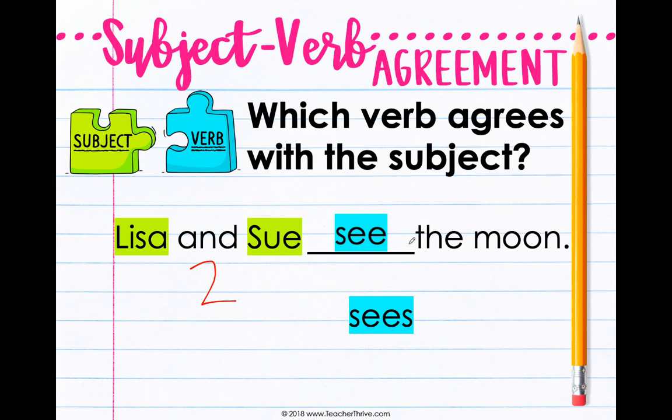All right, kiddos, your job the next couple of days is going to be to pick some sentences out like this. We know that with I and you, no S. Two or more, no S. But if it's only one person, then they get an S on the end of it.